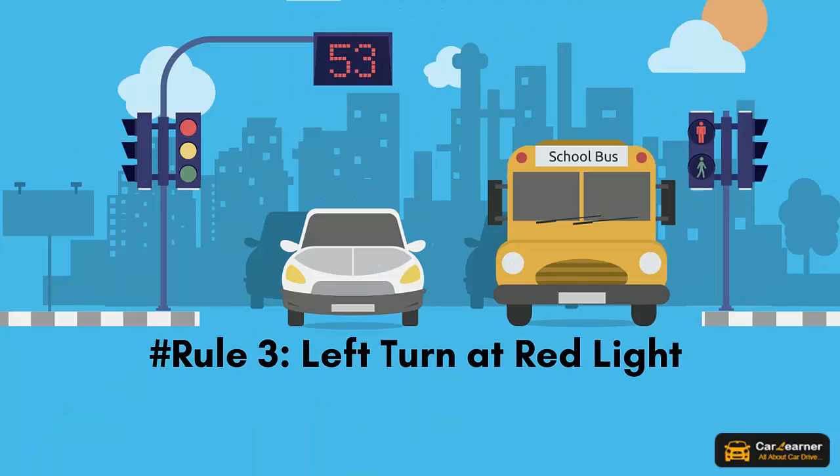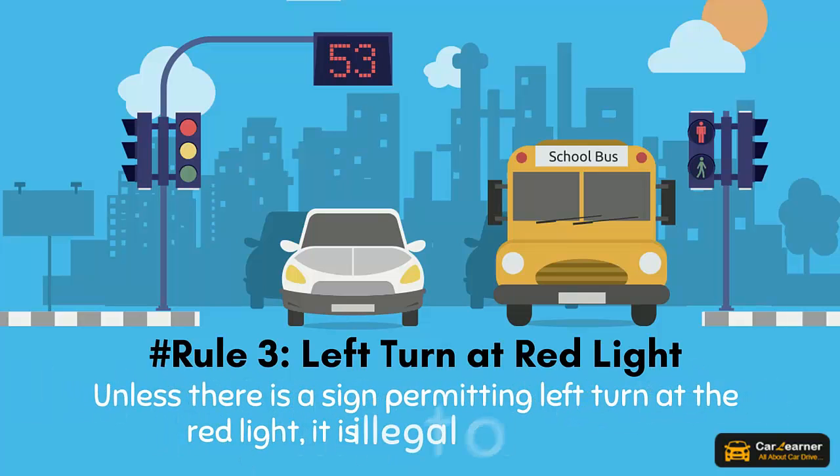Rule 3, Left turn at red light. Unless there is a sign permitting a left turn at the red light, it is illegal to take the turn.